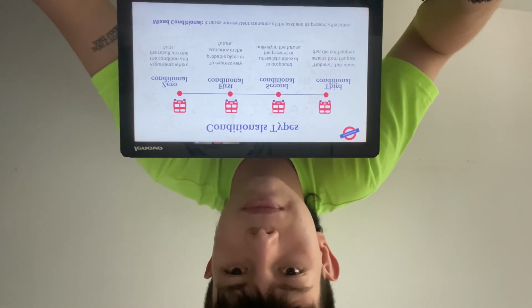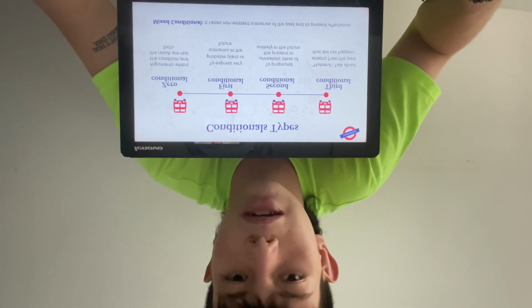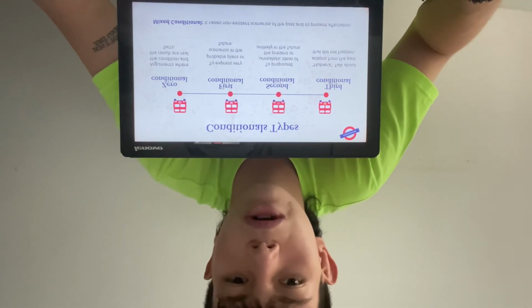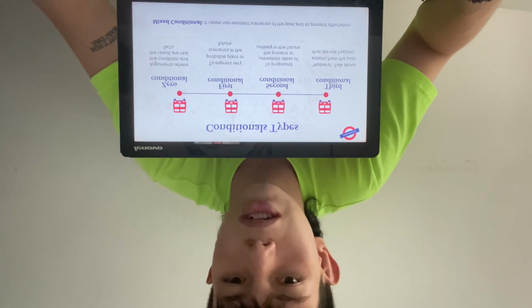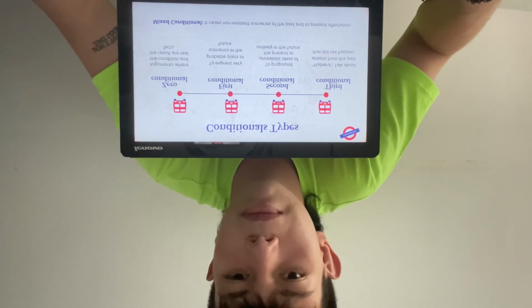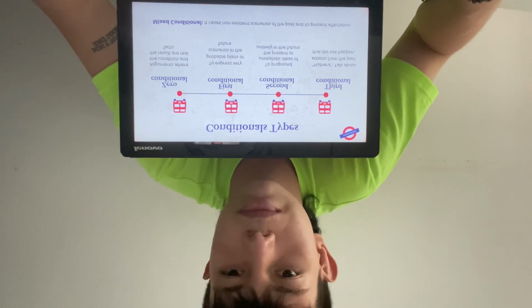Conditional types. Zero conditional: arguments where the condition and the result are real facts. First conditional: to express very probable plans or sentences in the future.